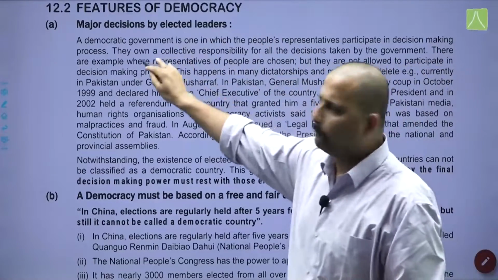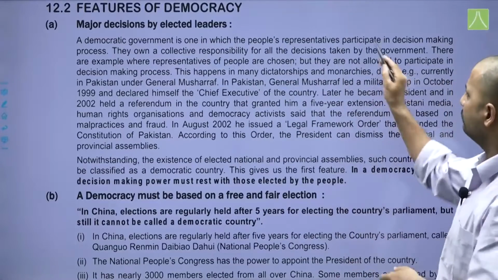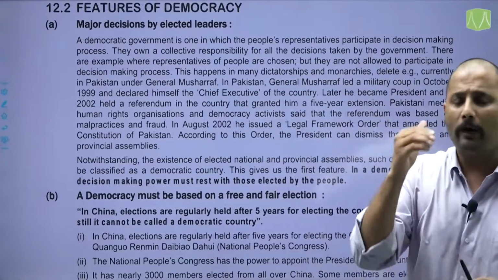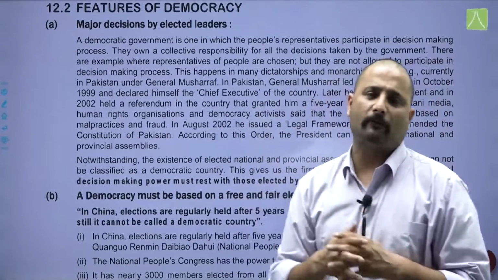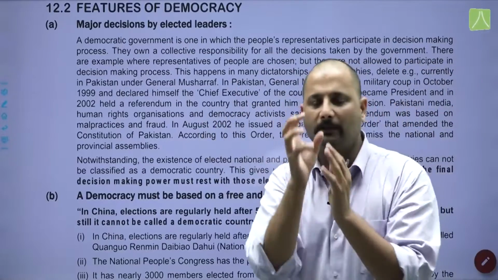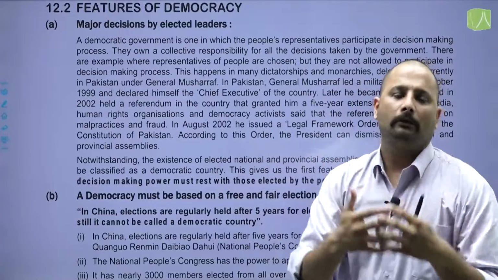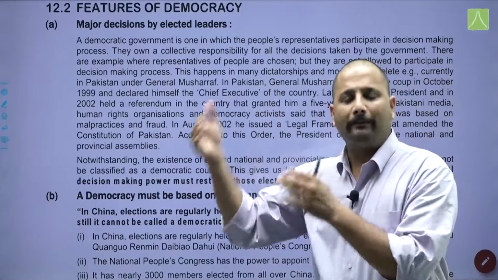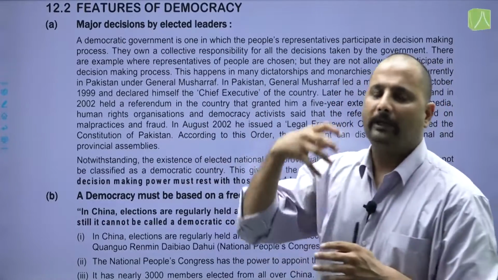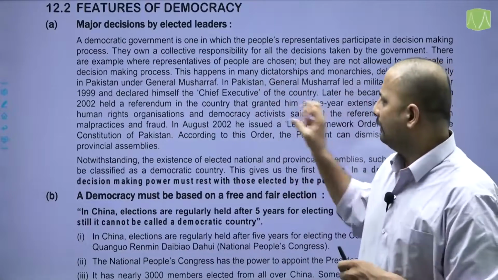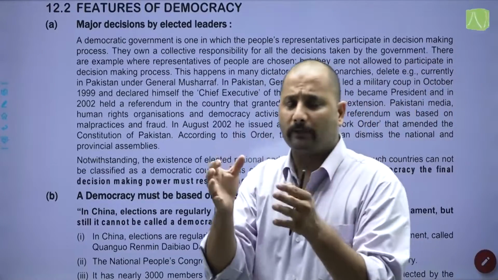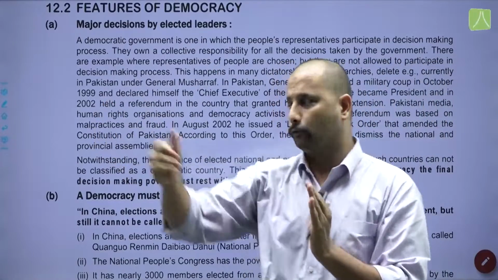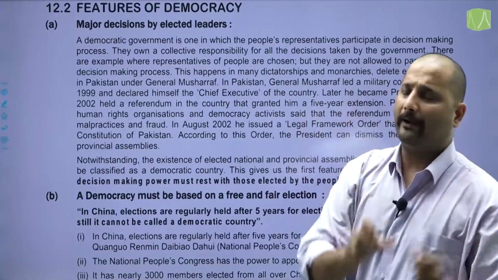Okay, so let us start. A democratic government is one in which people's representatives participate in the decision making process. Whoever is elected by the people, the representatives of the people, take the decisions during the running of the government. Now, what was happening in Pakistan? A democratically elected government was overthrown and a military rule was established under General Pervez Musharraf, because of which most of the decisions were not taken by the elected representatives, but by the military rulers. That is the point they have mentioned here.